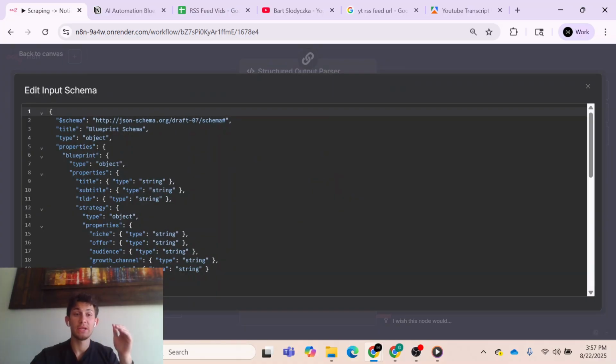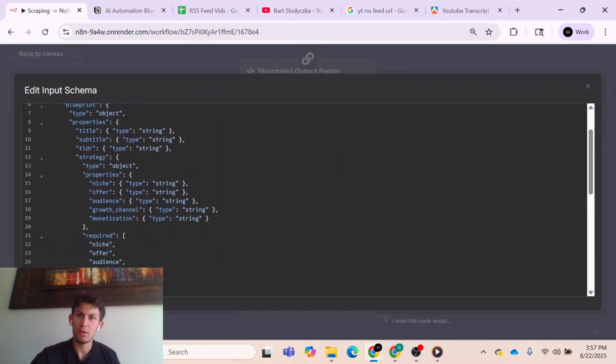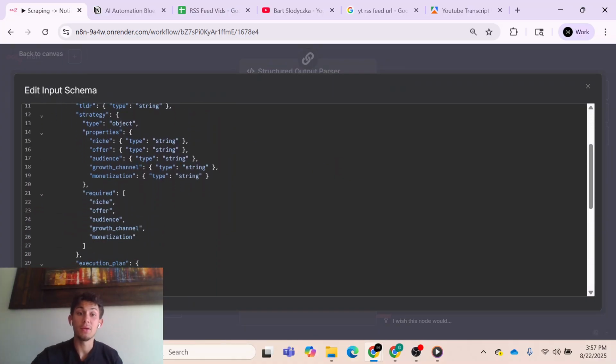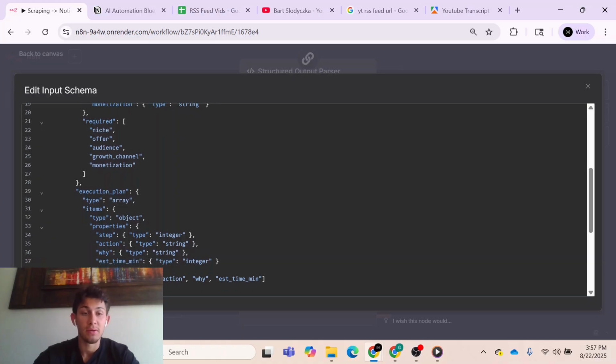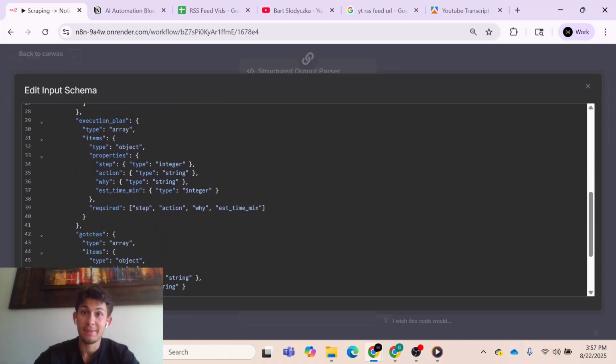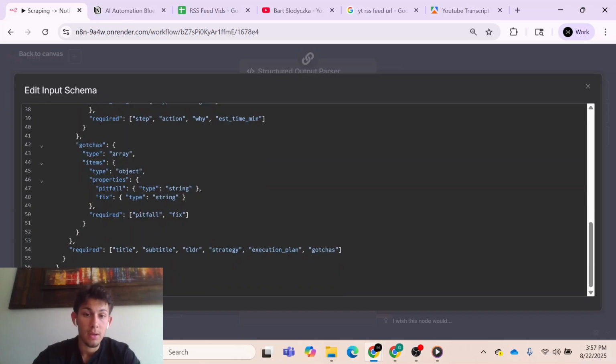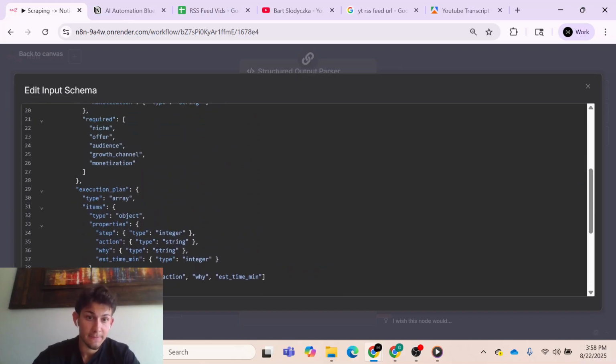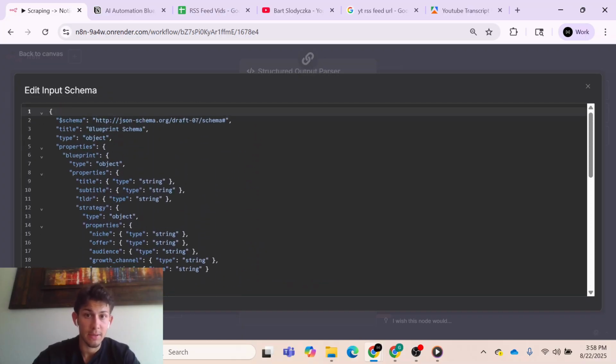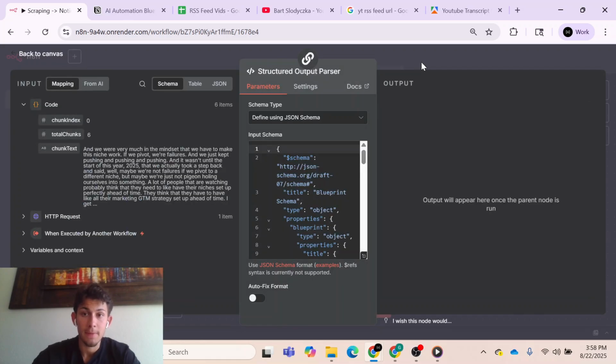Okay, so I've copied and pasted my schema, and let me show you what that's like. A JSON schema is basically a protocol on how to output your JSON. You get to define whether some properties are required or not, the data type that it needs to be, and whether it needs to be an array or an object. So take a good look at this because I'm going to leave it right now.